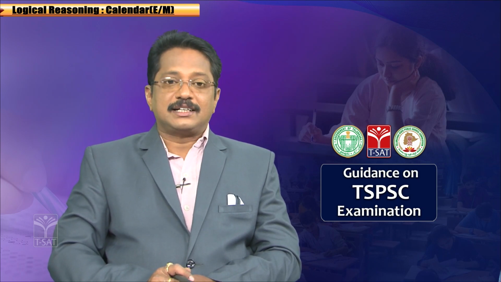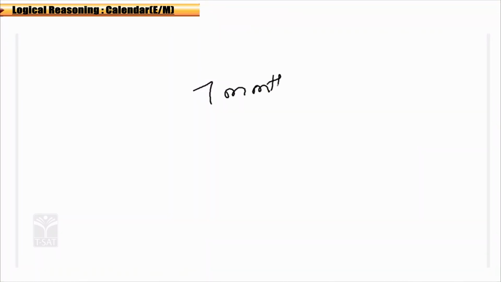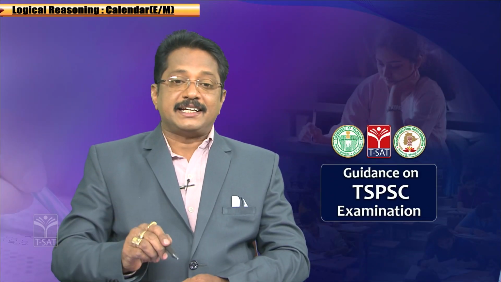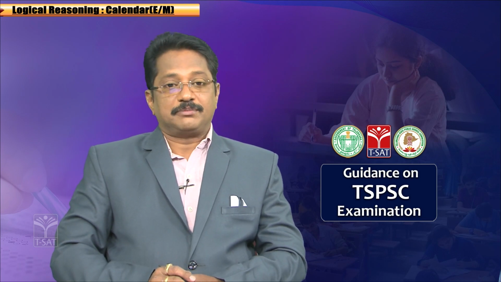And if you see, there are 7 months that have 31 days each, 4 months that have 30 days each, and 1 month with 28 days when it is an ordinary year. When it is a leap year, there are 29 days in that month, that is called February.